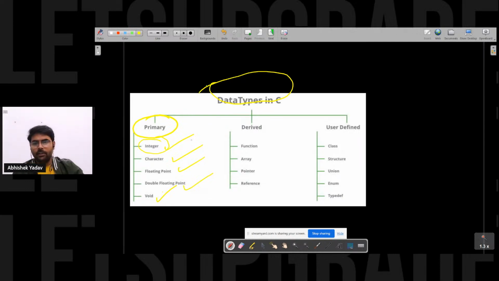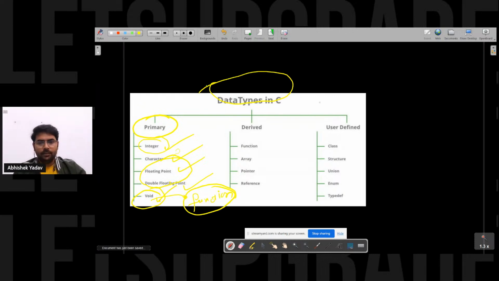Floating point and double floating point are used to store decimal values. And void is an empty data type, and it is generally used in functions. We will not use that in the variable part.